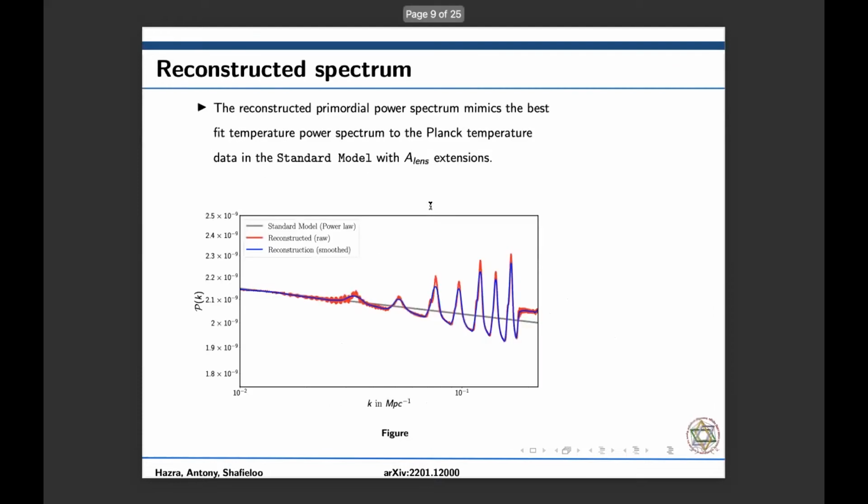So let's see how the reconstruction happened with our reconstructed spectrum. So this is the form of the reconstructed spectrum. This one mimics the best fit temperature power spectrum to the Planck temperature data in the standard model plus Alens extension. Here the red curve is the raw reconstructed power spectrum, and the blue one is the smooth version of the same.